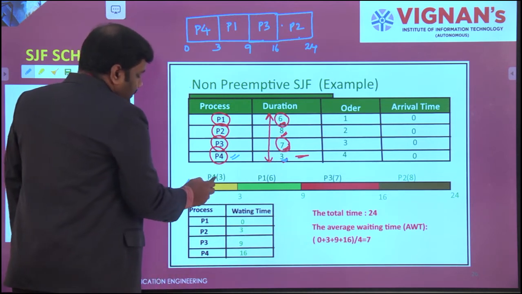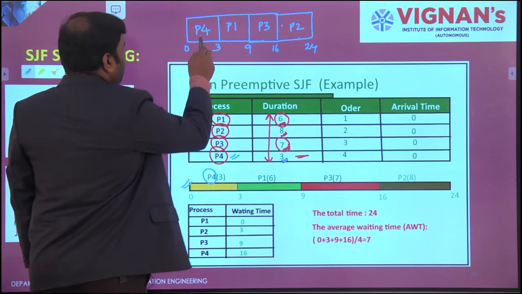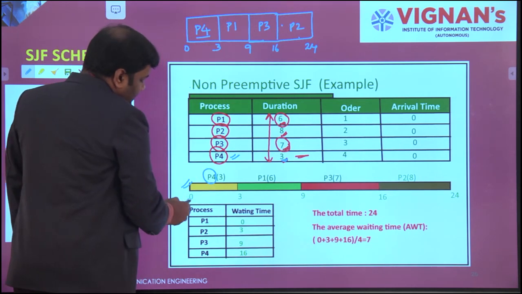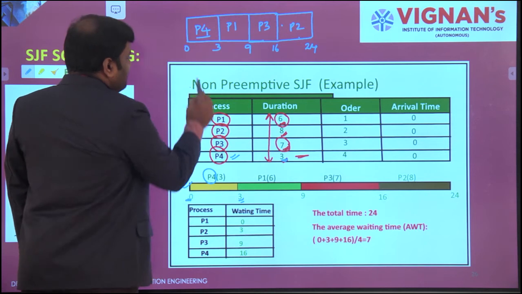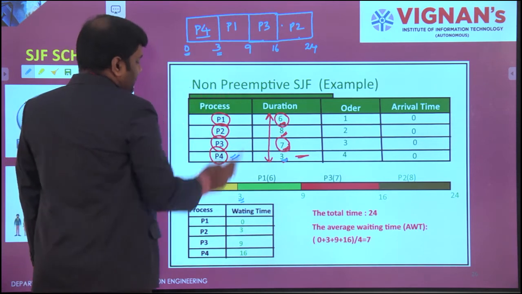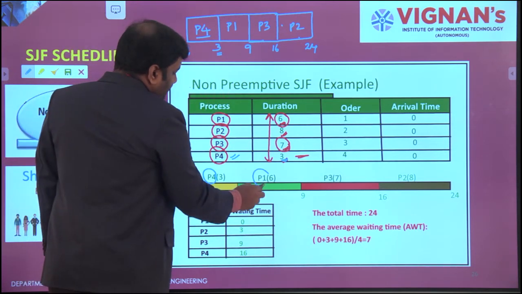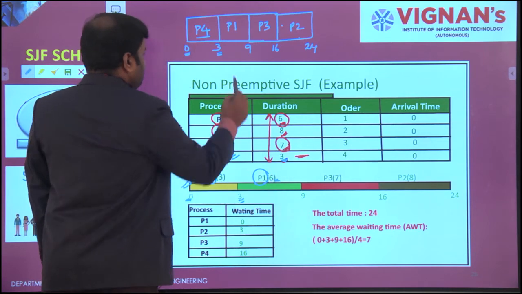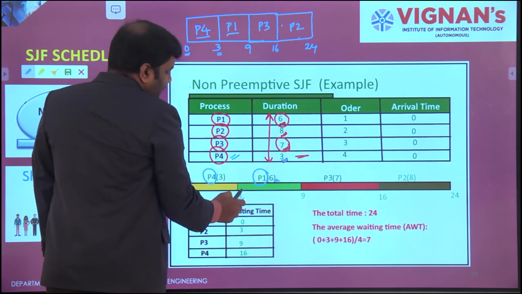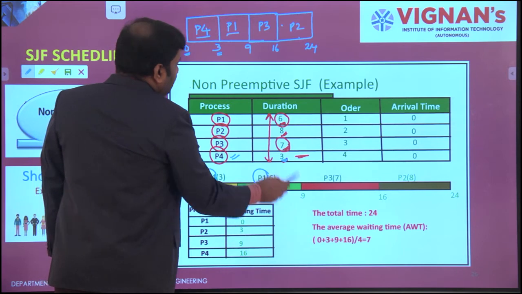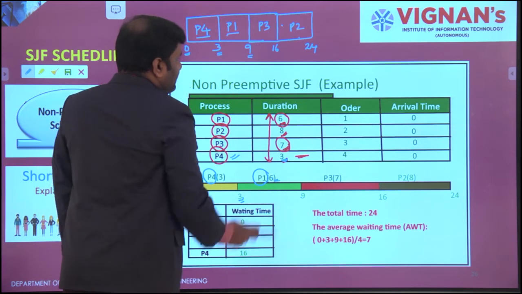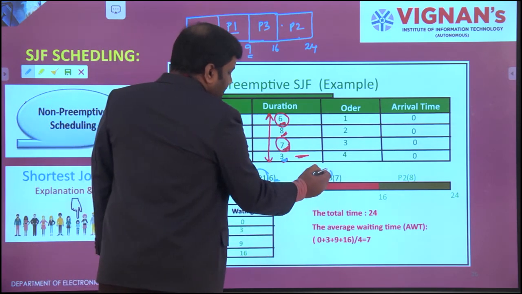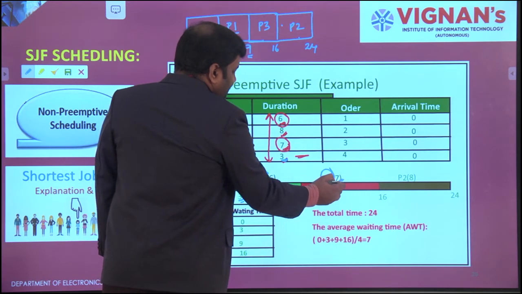That's exactly what this one is. So first, P4 he has taken, starting with 0 and ending with 3 seconds. And next one is P1 having a duration of 6 seconds. 6 plus 3, 9. So it is going to be closed at 9 seconds. And the next shortest one is P3 having 7 seconds duration.